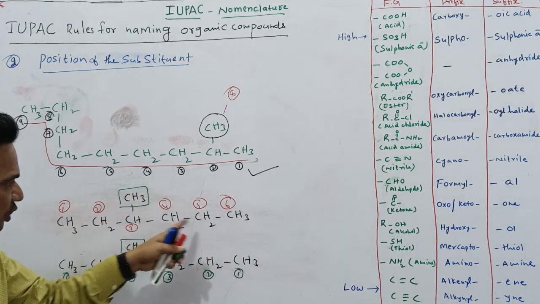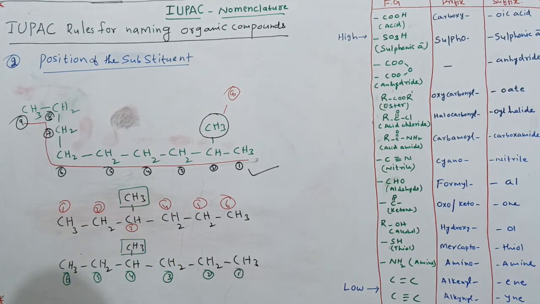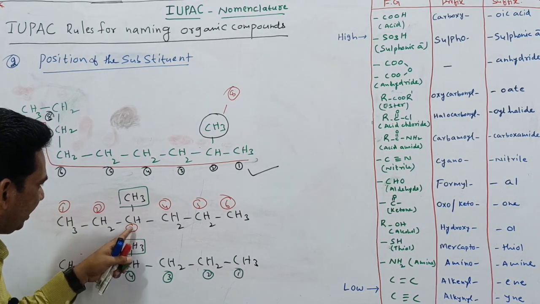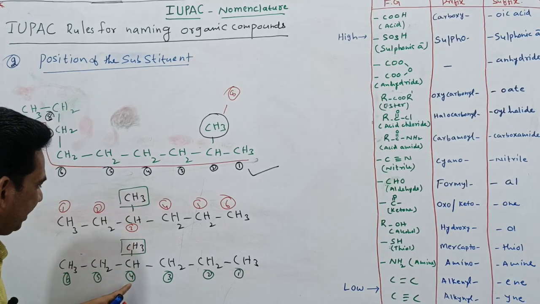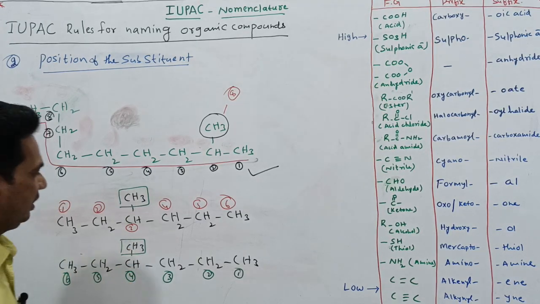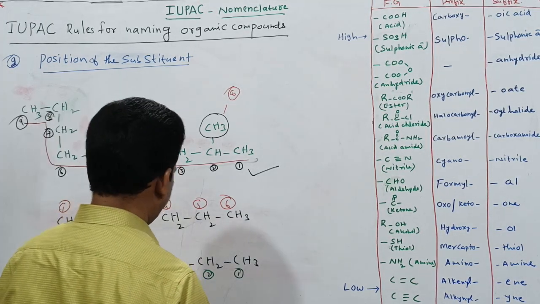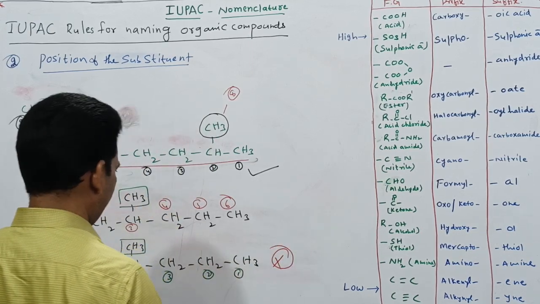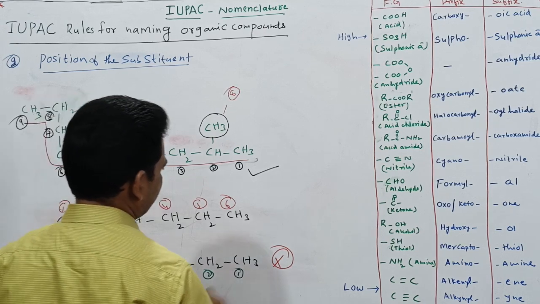In which case will the substituent have the lowest number? In this case the substituent has the lowest number. Here the substituent is 3, but here the substituent is 4. That's why we can say this is wrong and this one is correct.